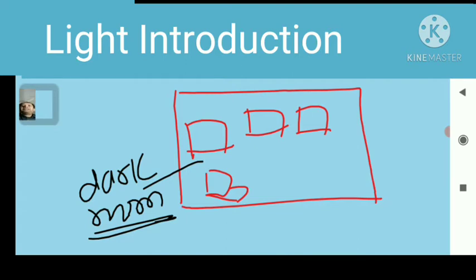But as soon as we switch on the light, we start seeing all the things present in this room. When light is reflected from an object and reaches our eyes, our eye sends a signal to our brain and the brain identifies that object and we can see all the objects present here. But in a dark room we cannot see anything, because light is not present there.